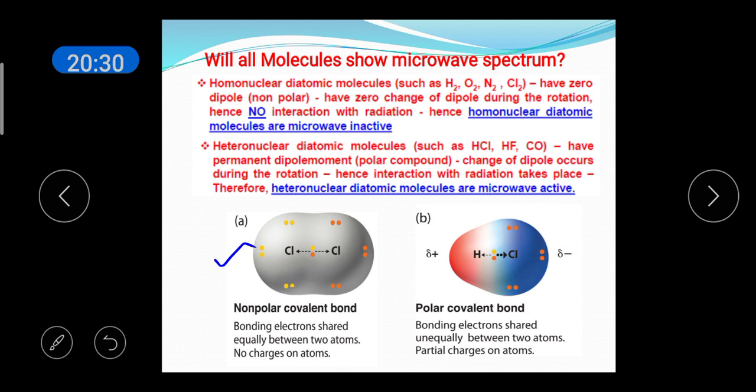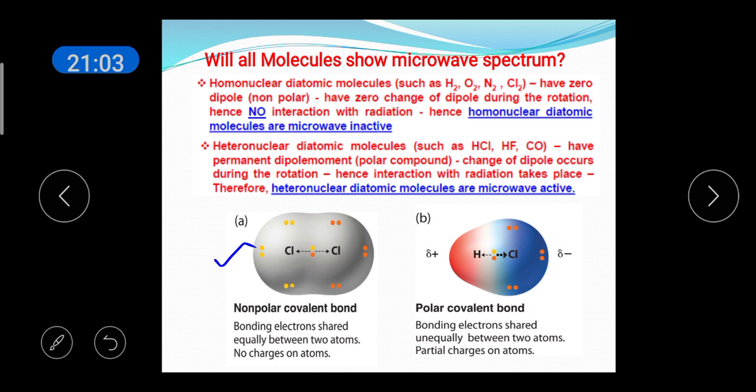Due to the same reason, the spherical top molecules will also show no microwave spectrum, because the atoms are spherically situated about the center of mass. The net charge of the positive nuclei and net charge of the negative electron cloud are not separated by a distance. So they do not exhibit microwave activity.